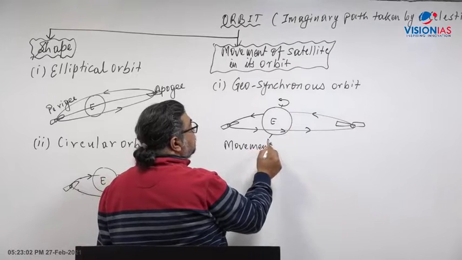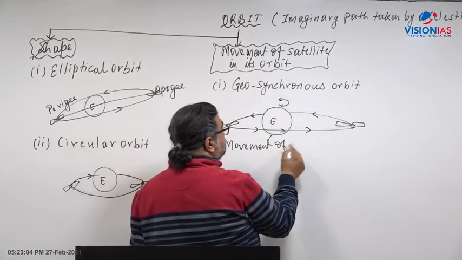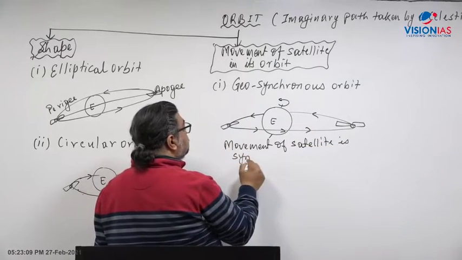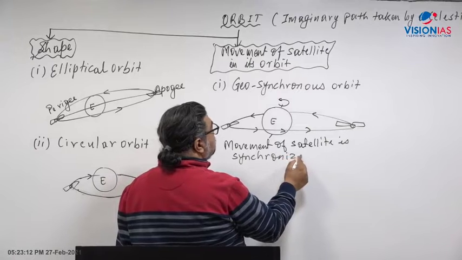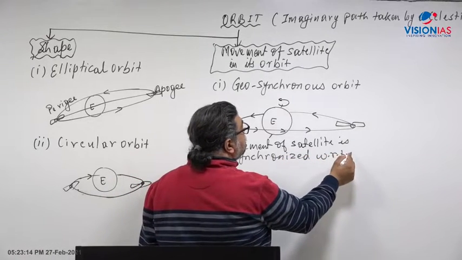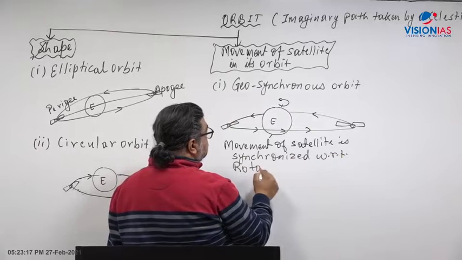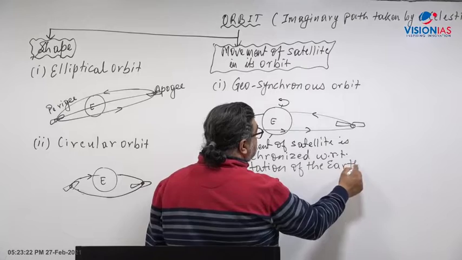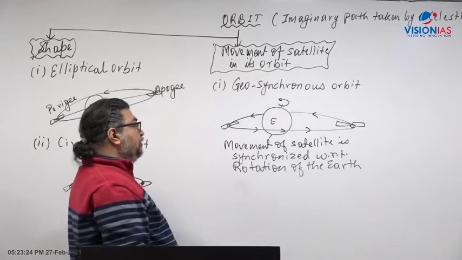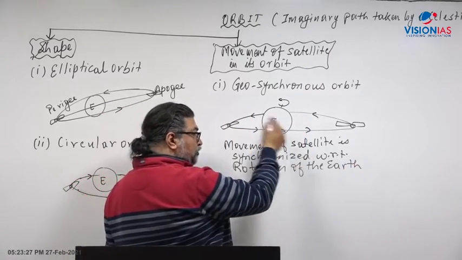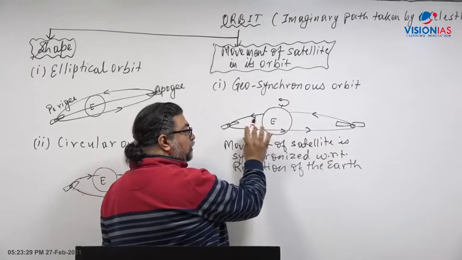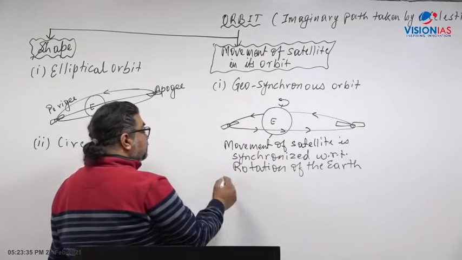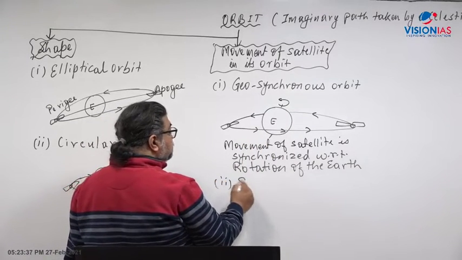So here the movement, or you can say the revolution of the satellite, is synchronized with respect to the rotation of the Earth. What is the main thing? The satellite which goes around the Earth moves in such a way that it has been synchronized with respect to Earth's rotation. That is called geosynchronous. Whereas the other one is called sun synchronous.